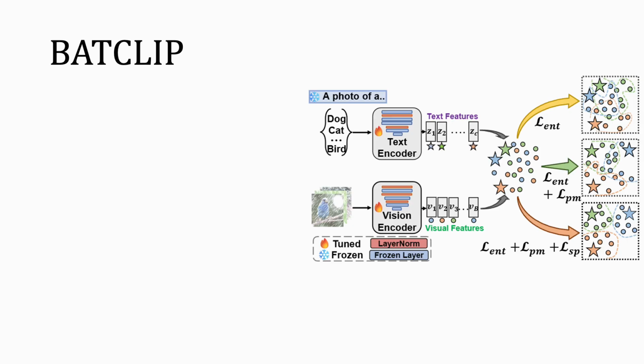To address the limitations that I mentioned earlier, we propose two loss components that facilitate a more effective bimodal adaptation of CLIP to new domains at test time. The losses that we have proposed focus on maximizing alignment between the visual and text features, while also increasing the separation between the visual features to learn good decision boundaries. So all of this happens at test time with a single forward pass on each test batch.